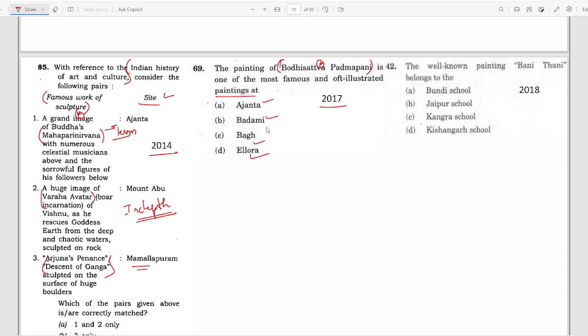Next is another school of painting that they have asked, in 2018, which is Bani Thani. They have given 4 options, and when you are reading these paintings, you also have to learn whether they are religious in nature, and if they are religious, what sects they have covered, and what the theme of it is. I hope that is clear, then you can attempt any question. And even these 4, that is Bundi School, Jaipur School, Kangra School and Kishangarh School, are also important.